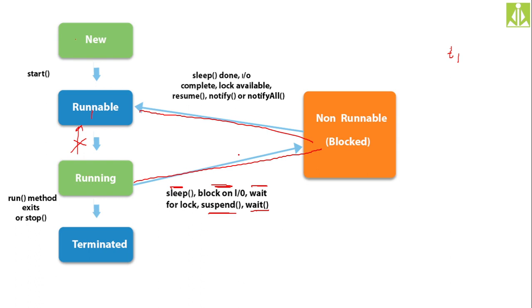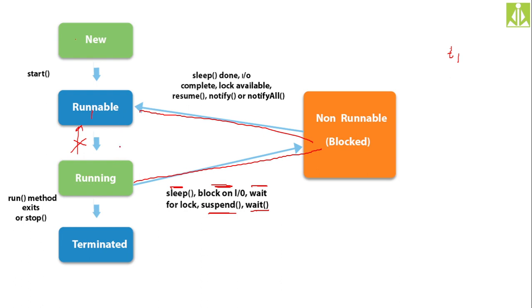Once you give that input, what will happen? The thread will receive that input and enter into the runnable state once again, because it is coming from blocked state, so it cannot directly come into the running state. From non-runnable state, the thread has to go into the runnable state. Once the thread is in runnable state, the thread scheduler has to select that particular thread for execution. Only then will that particular thread come from runnable to running.